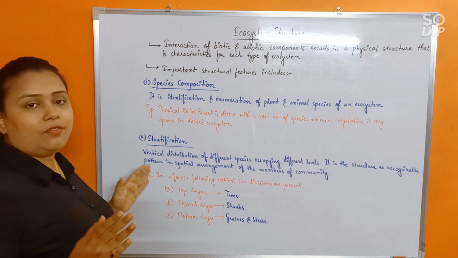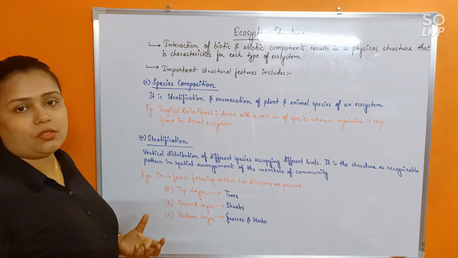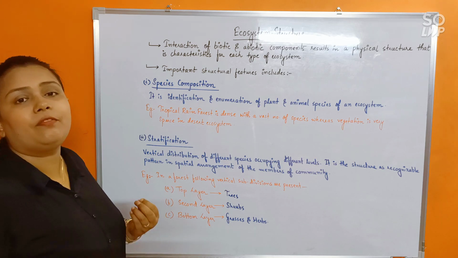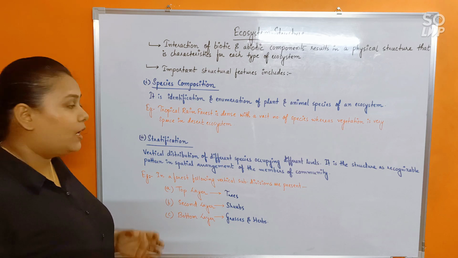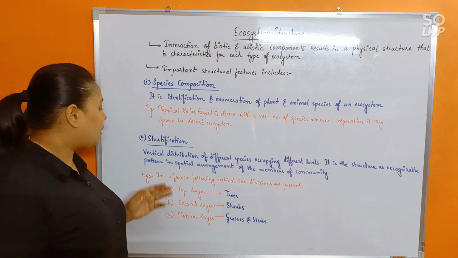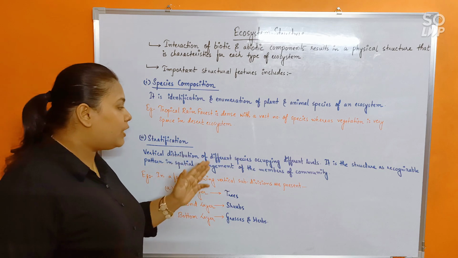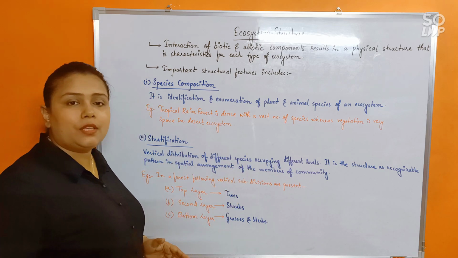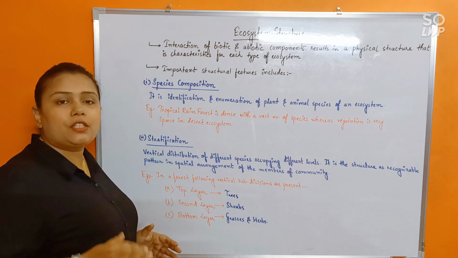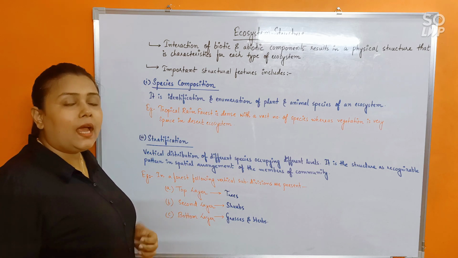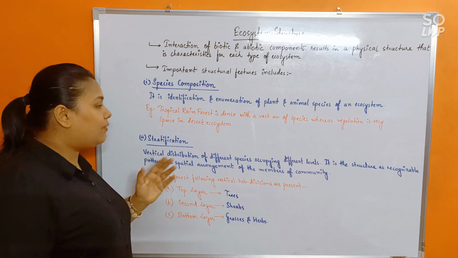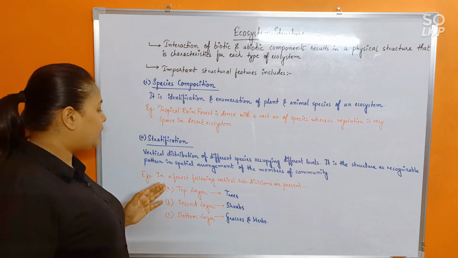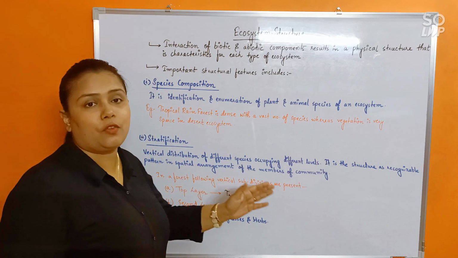Many times stratification has been asked in the questions in board exams. So stratification is a very important topic. Okay, so try to understand. See this, vertical distribution of different species occupying different levels. In any ecosystem, there is a certain vertical distribution of species present, and that itself is termed stratification. See, it is the structure as a recognizable pattern in spatial arrangement of the members of the community.